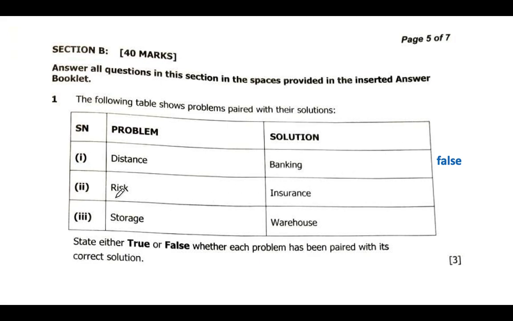Then we go to 2, risk and insurance. The insurance is there to cover the risks of customers who involve themselves in accidents, or maybe they lose their lives or they are sick; they seek insurance policies. So this is true. Then we go to storage and warehouse. The warehouse's function is to store goods that are either imported, or goods waiting for transportation, branding, packaging and so forth. They can be kept in the warehouse. So this is true. Then we go to the other question.